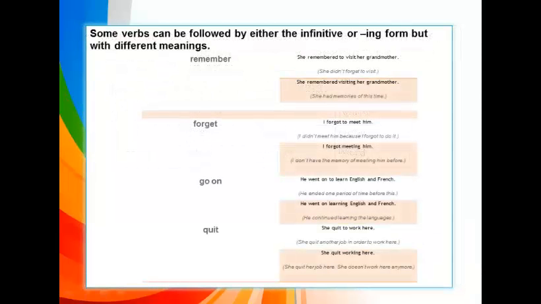Some verbs can be followed by either the infinitive or ing form but with different meanings. Example, the verb remember. She remembered to visit her grandmother. The meaning is she didn't forget to visit. She remembered visiting her grandmother. The meaning is she had memories of this time.